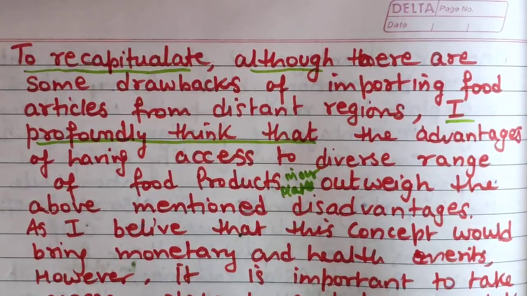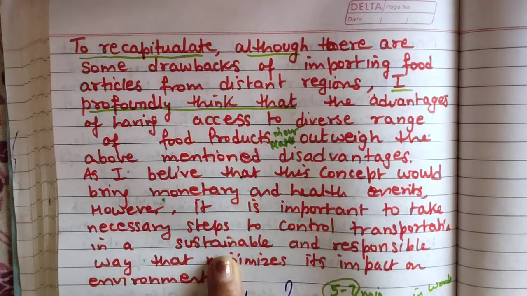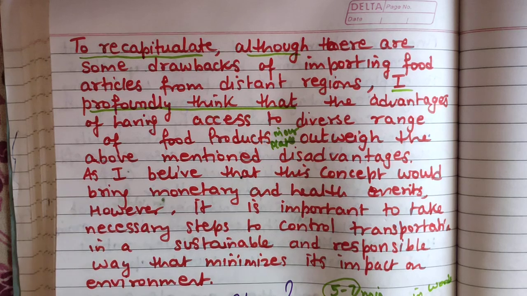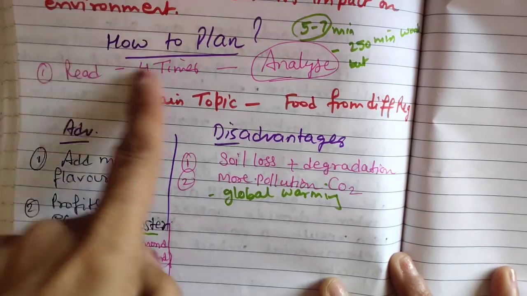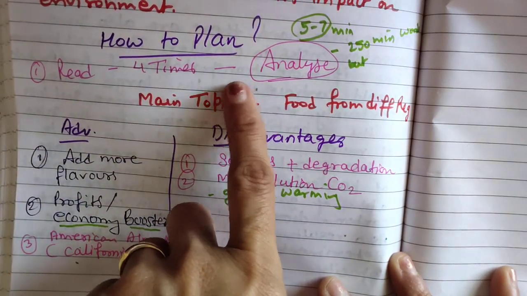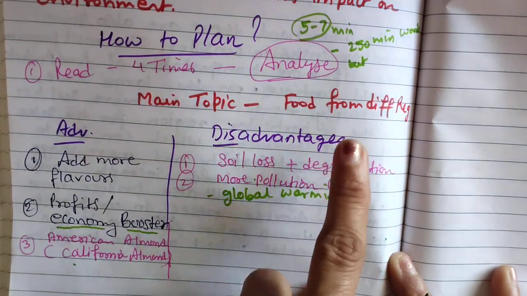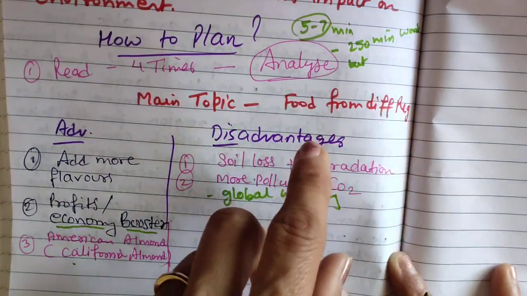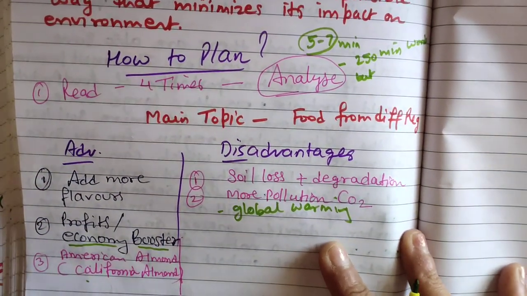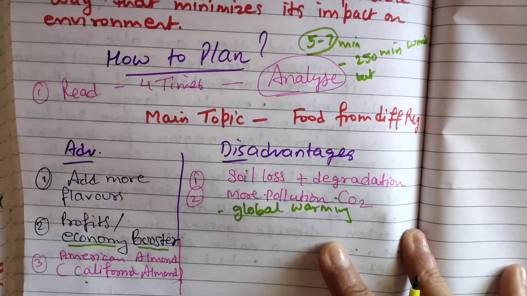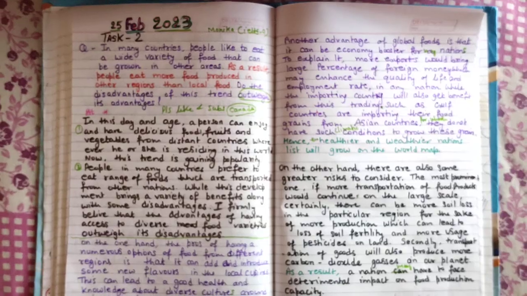Now you can see my conclusion first. So this is my conclusion. Okay, now I will show you my introduction and advantages, disadvantages. So this is my planning. Planning includes important keywords from the question statement and its synonyms. In advance, please do write those synonyms also if you have. Nowadays I am not writing it because I am used to it, but in next essay definitely I will take out those synonyms also for you.